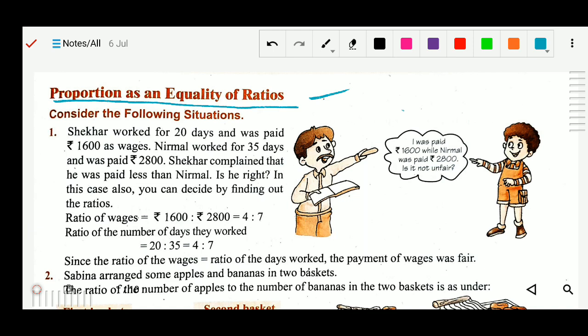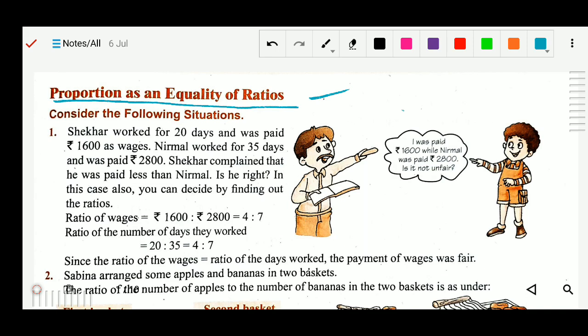One situation is given: Sekhar worked for 20 days and was paid rupees 1600 as wages. Nirmal worked for 35 days and was paid rupees 2800. Sekhar complained that he was paid less than Nirmal. Is it right? In this case, you can decide by finding out the ratio.